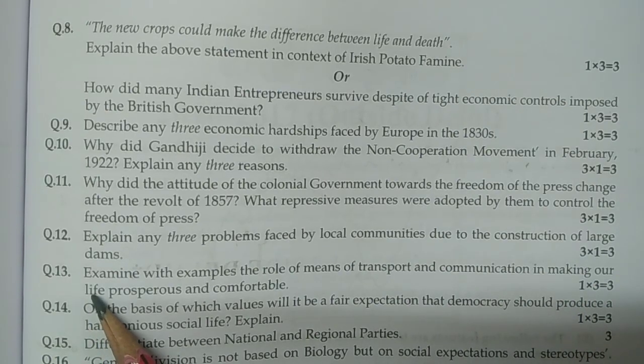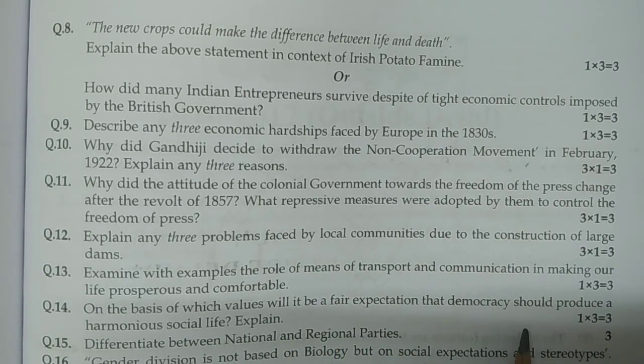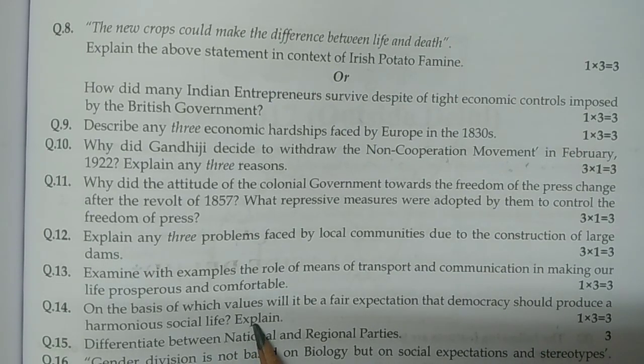Question number 13. Examine with examples the role of means of transport and communication in making our life prosperous and comfortable. Now question number 14, on the basis of which value is it a fair expectation that democracy should produce a harmonious social life? Explain. So this is also important.